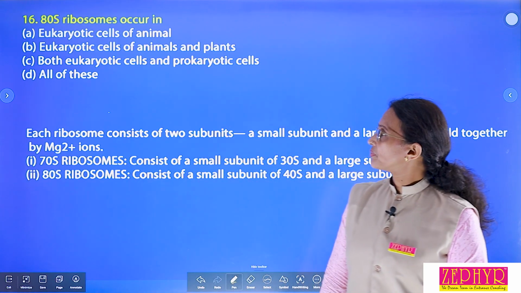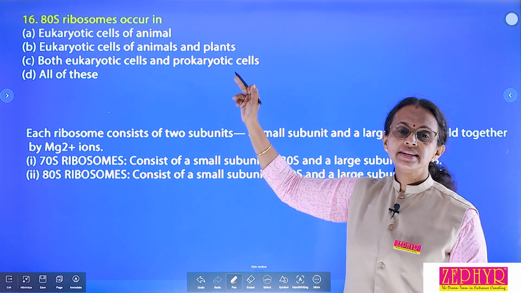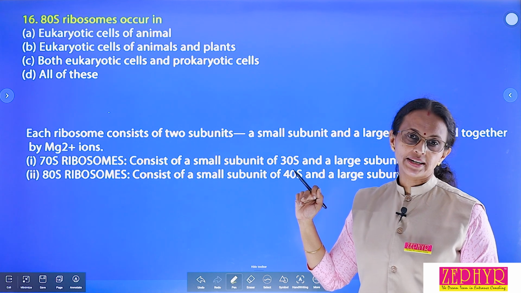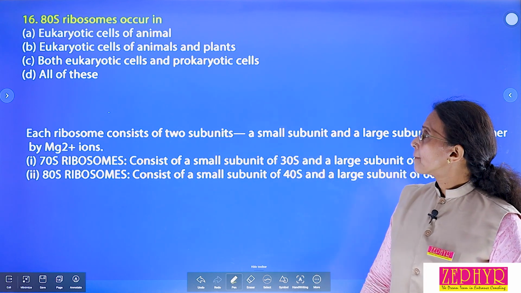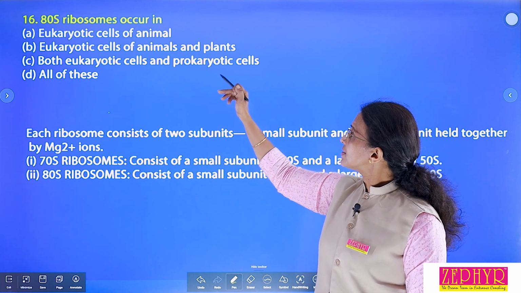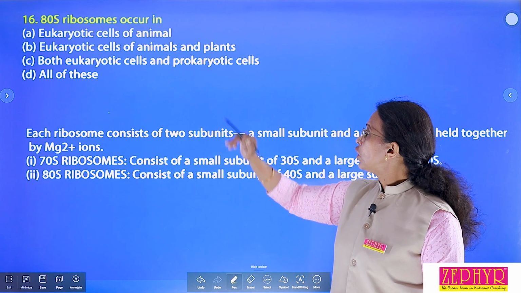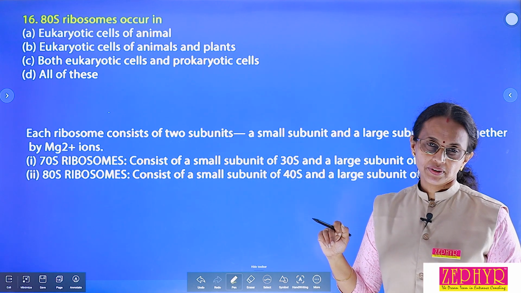Then last question. 80S ribosome occurs in 80S Svedberg unit. S stands for Svedberg's unit. Options are eukaryotic cells of animals, eukaryotic cells of animals and plants, both eukaryotic and prokaryotic cells, all of these.